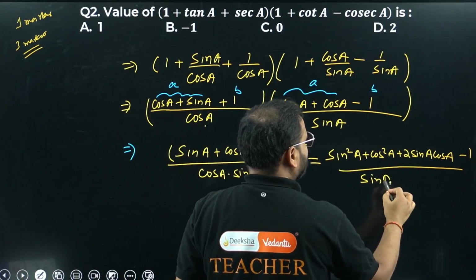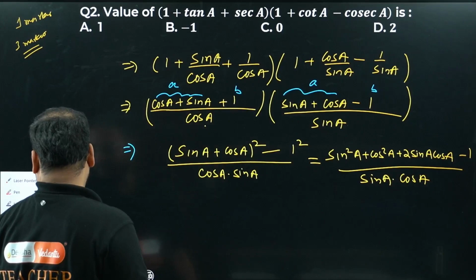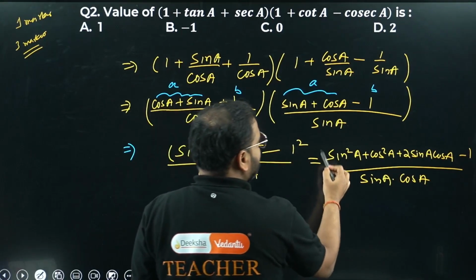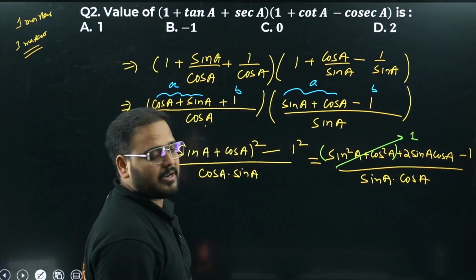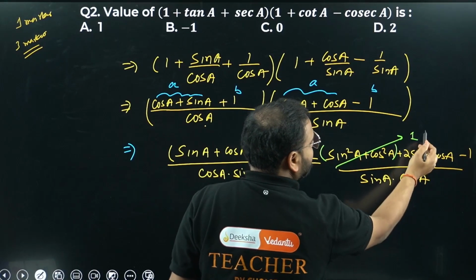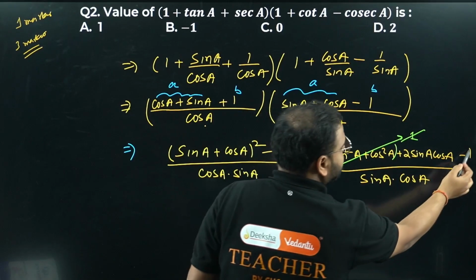Or cos a sine a, your choice to write. Okay, no problem. Have a look. Sine square plus cos square is what, sir? This value is simply 1, sir. Simply 1. I have a plus 1 here, minus 1 here. Can be cancelled.